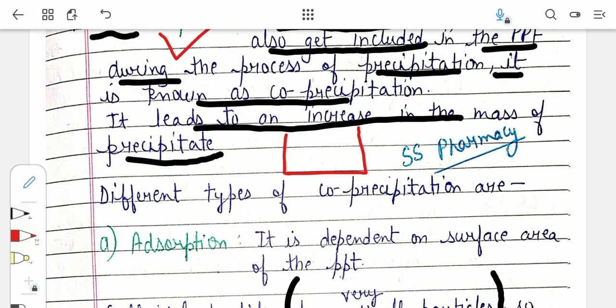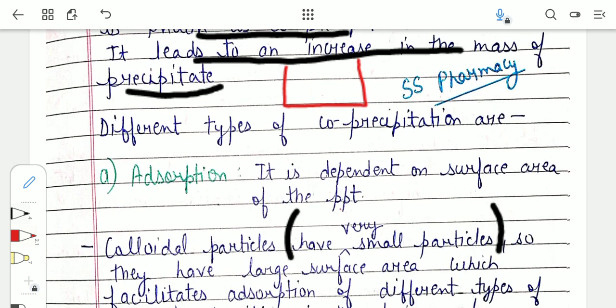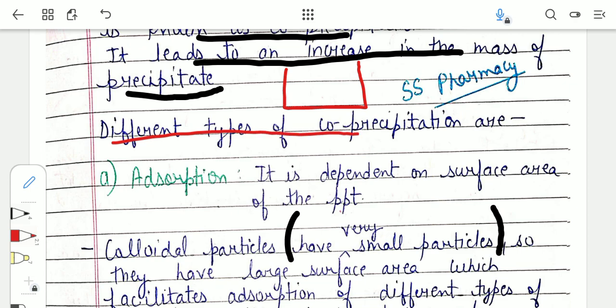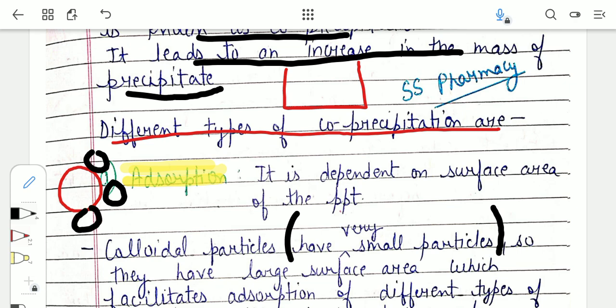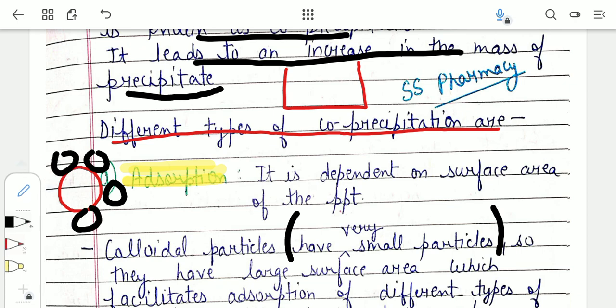Now this co-precipitation is further of different types. Now we are going to discuss those types in detail. The different types of co-precipitation are, the first one is adsorption. From the name itself it is clear that any precipitate gets adsorbed. For example, we have this precipitate which is being formed. Now on the surface of this precipitate, if some other impurity gets adsorbed, that is known as adsorption, and adsorption is a type of co-precipitation.